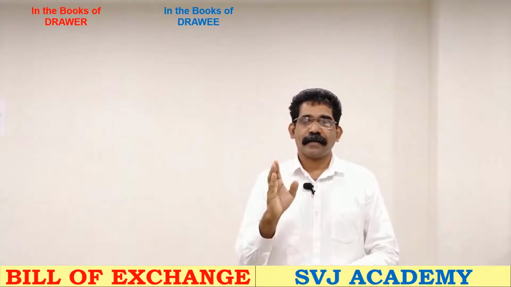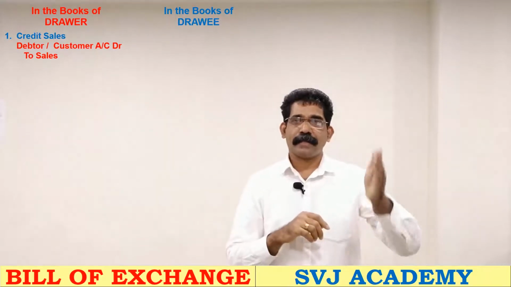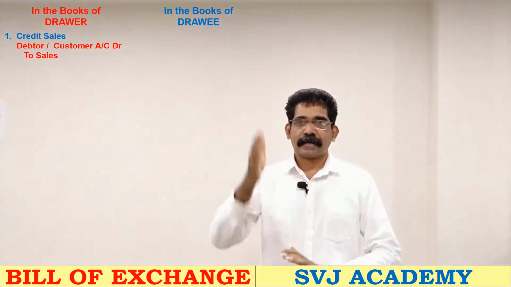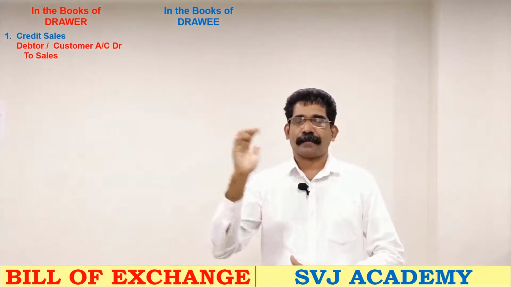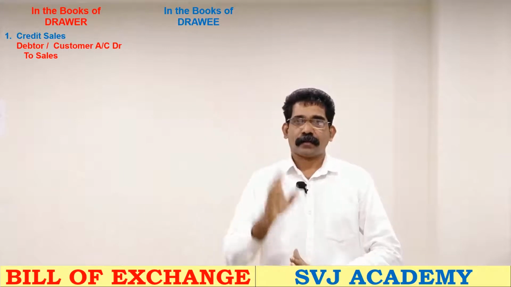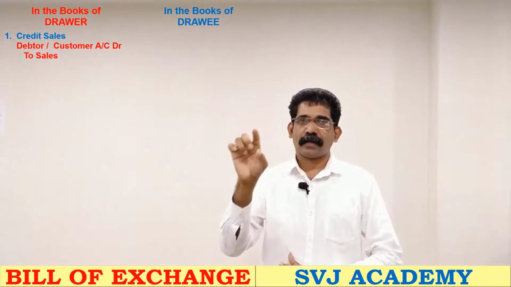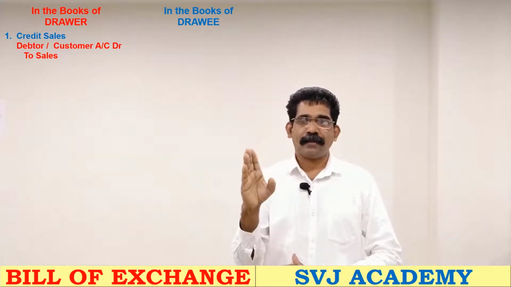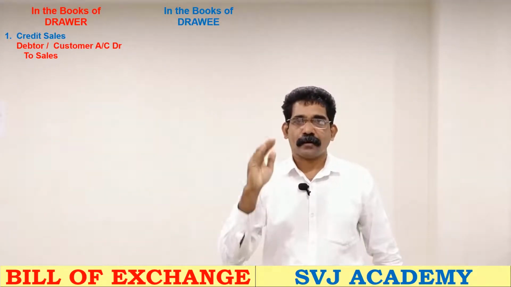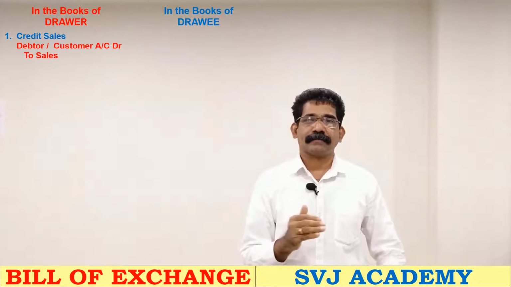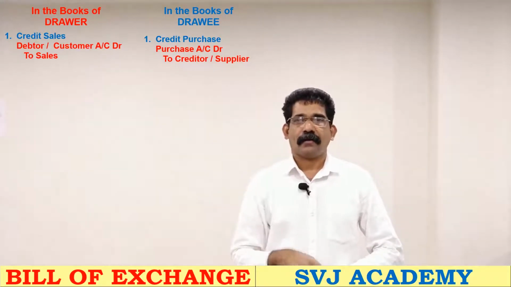What is the entry for credit sales? Debtor or customer account debit to sales. This is in the books of the drawer. We can classify into two sides, the drawer on one side and the drawee on the other. The credit sale on the side of the drawer will be debtor or customer account debit to sales. The same on the side of the drawee will be purchase, because he is purchasing the goods. So in the books of the drawee, that transaction will be purchase account debit to creditor or supplier.